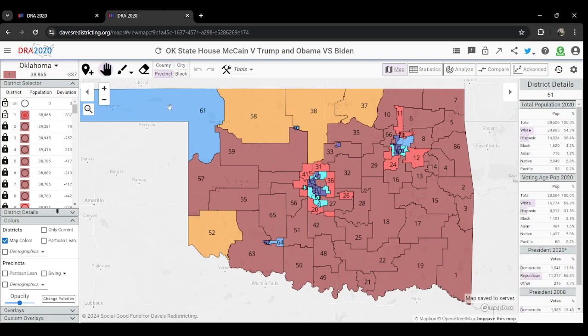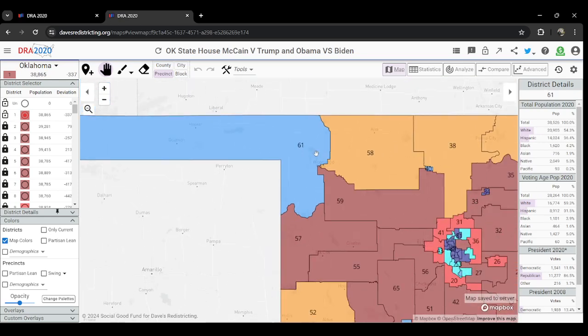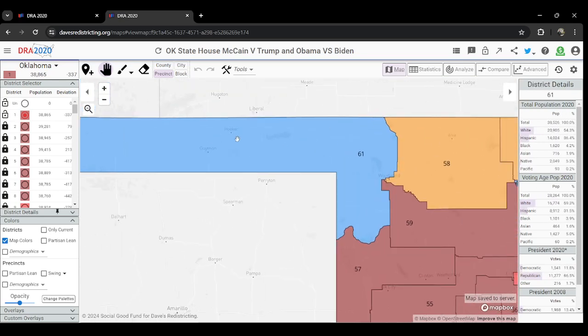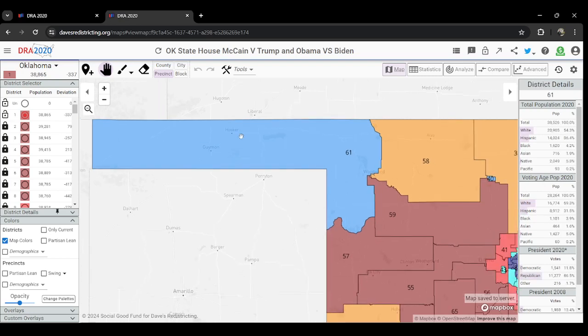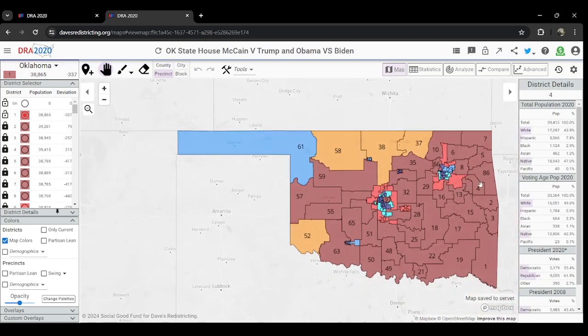But what was particularly interesting to me is that District 61, the largest district in area, also saw a slight move towards the Democrats. District 61 is one of our districts that is rapidly becoming majority-minority with a large Hispanic minority. It'll be interesting to see what happens as these folks filter into the electorate, if this produces a marked Democratic shift as opposed to just population loss being more concentrated on the Republican side.